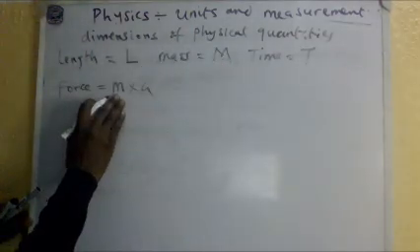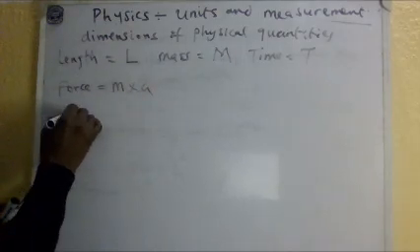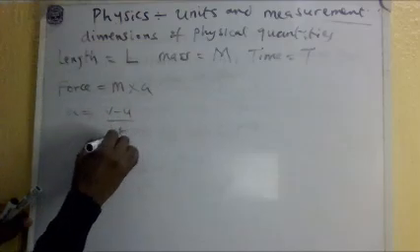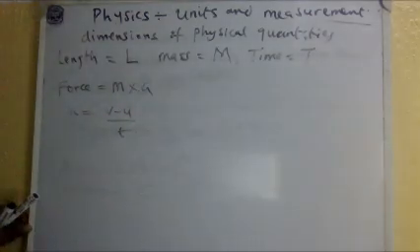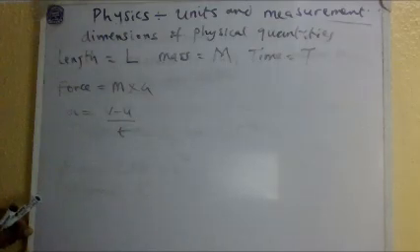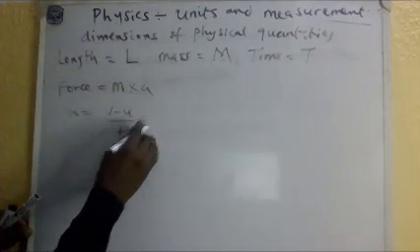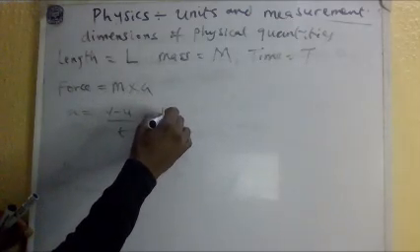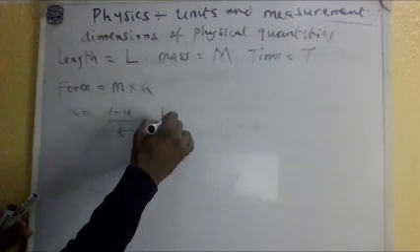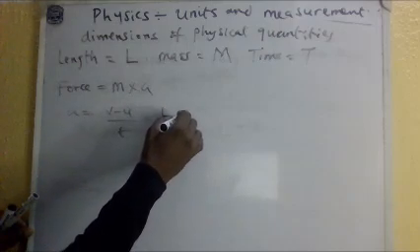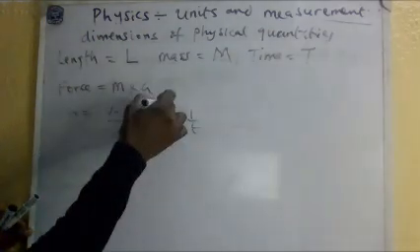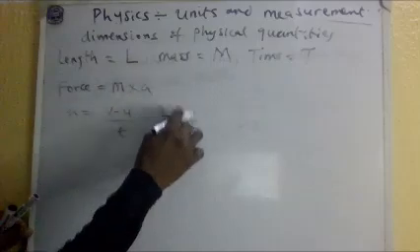So I will leave this M and focus on A. A is the change in velocity over time. Is it not? Now, this velocity is the change in length over time, times 1 over t.